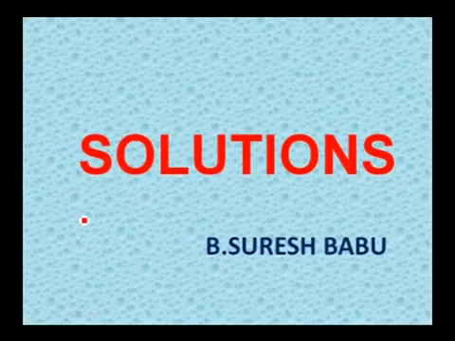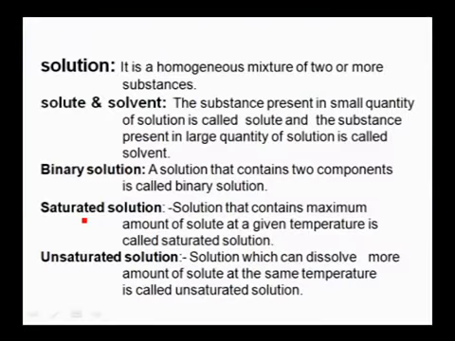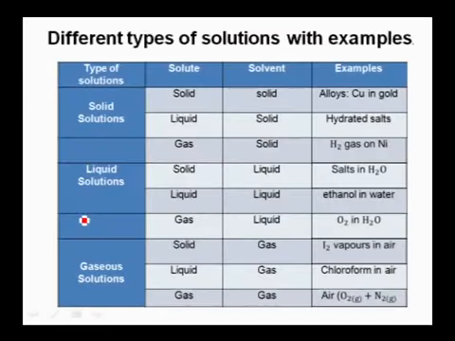Dear students, now we are going to discuss the chapter Solutions. Now let us see the synopsis in brief. A solution is a homogeneous mixture of two or more substances. In a solution, the component which is in large amount is the solvent and the one in small amount is the solute. A solution containing only two components is called a binary solution. A solution that contains the maximum amount of dissolved solute is called saturated, and one which contains less than that is called unsaturated.